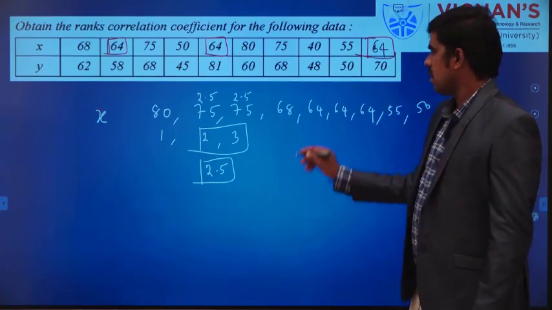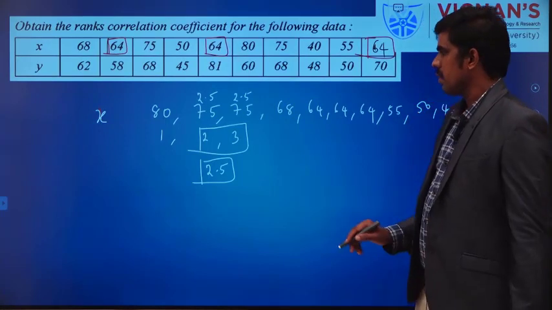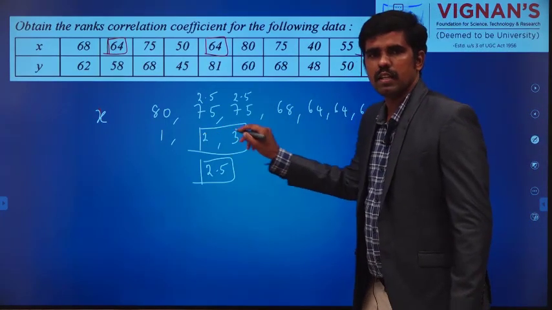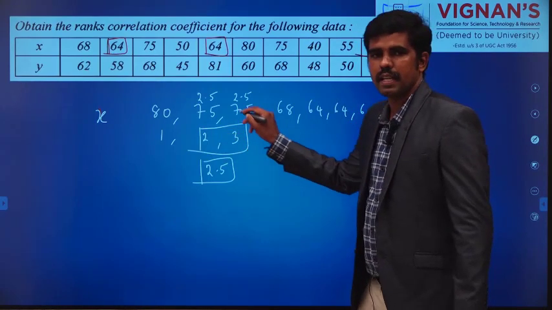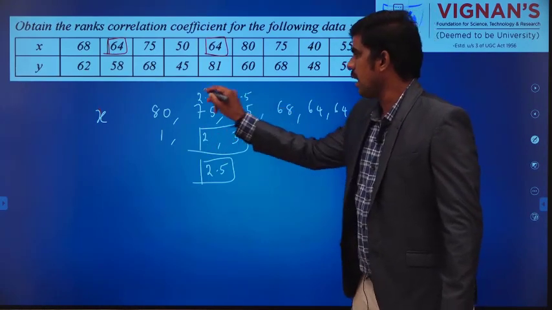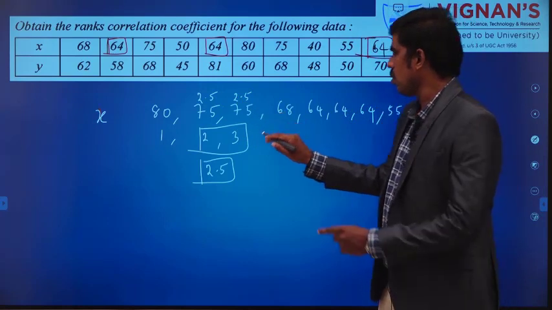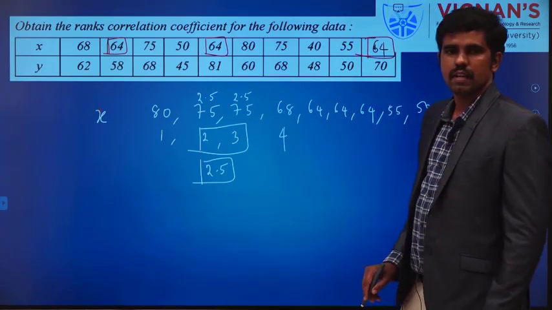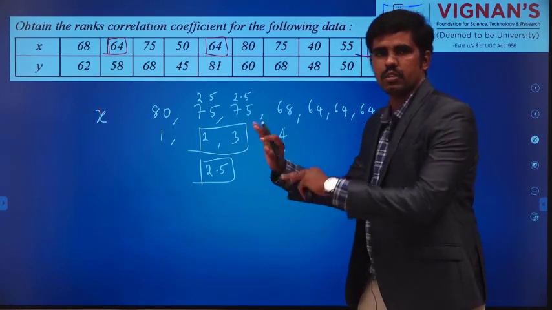78, 68 occur only one time. Already we have taken ranks 2 and 3, and by taking their average I have written 2.5. So don't think this is the 3rd rank. This is the 4th rank, since the average of 2nd and 3rd rank is over.